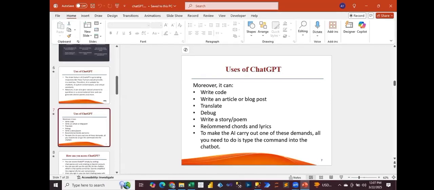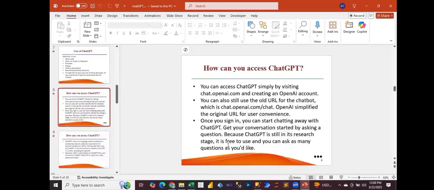So it will solve your query at that moment. You can write a story or a poem, right? You can recommend the chords and the lyrics. So basically, in each and every sector or domain, you can use this in your professional life and also in your personal life. In each and every sector and domain, ChatGPT is now being used. And I will show you practical examples.